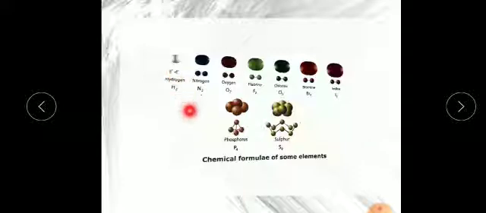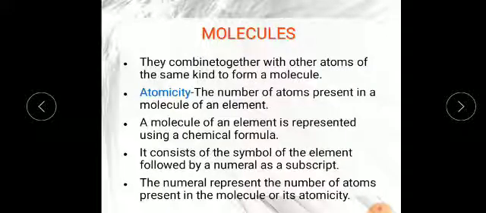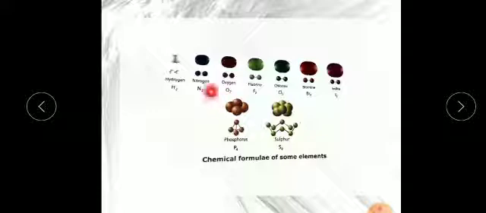This subscript also shows the atomicity of the molecule. The second point I have written: what is atomicity? The number of atoms present in a molecule of an element. Remember the word molecule. In oxygen there are 2, in phosphorus 4, in chlorine 2, in sulfur 8, in iodine 2, in bromine 2, and in hydrogen, nitrogen and fluorine 2.